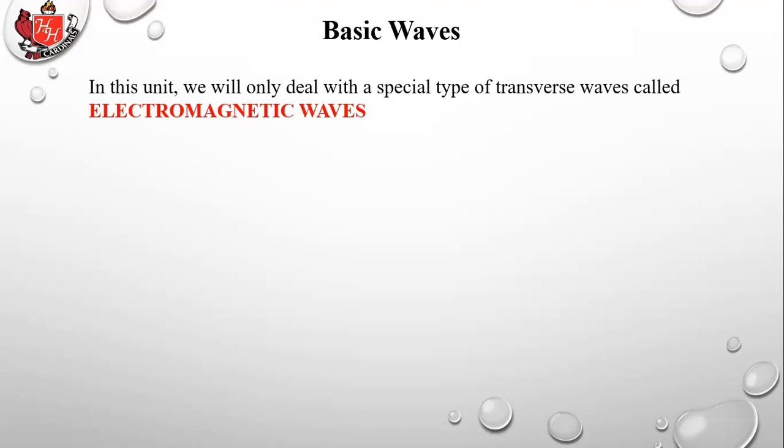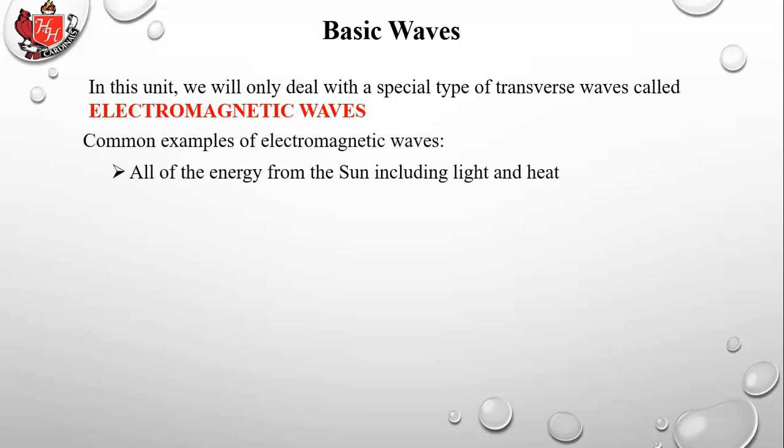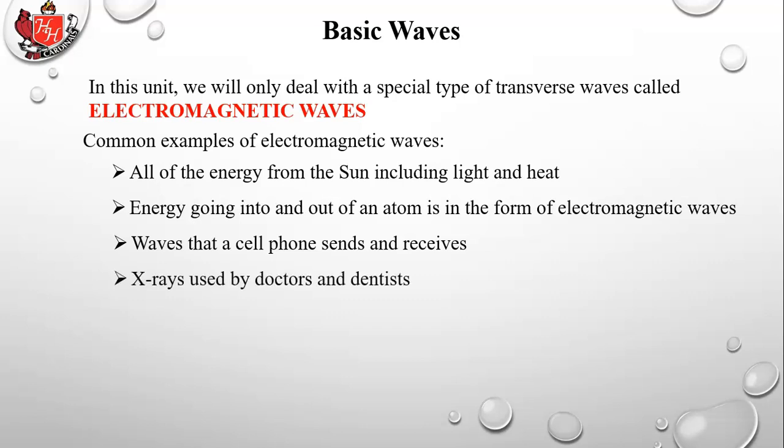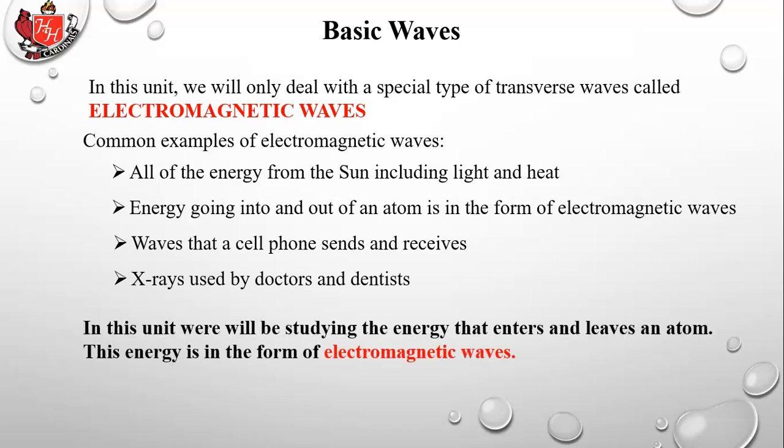In this unit, we will only deal with a special type of transverse wave called electromagnetic waves. Common examples of electromagnetic waves are all energy from the sun, including light and heat. Energy going into and out of an atom is in the form of electromagnetic waves, and that's really the one we're interested in this unit. Other examples are waves that a cell phone sends and receives from the cell tower, and X-rays used by doctors and dentists. In this unit, we will be studying the energy that enters and leaves an atom. This energy is in the form of electromagnetic waves.